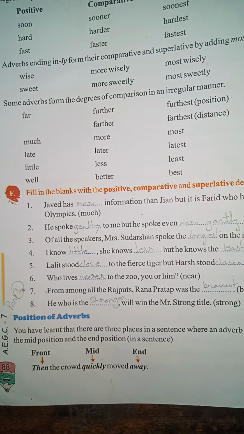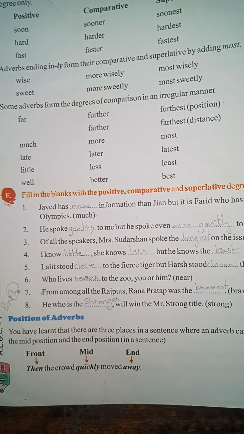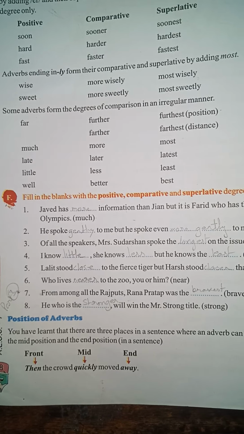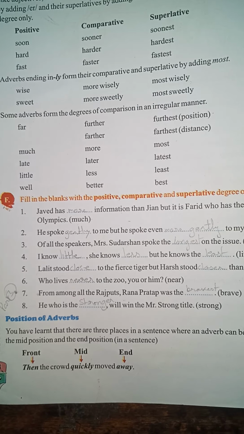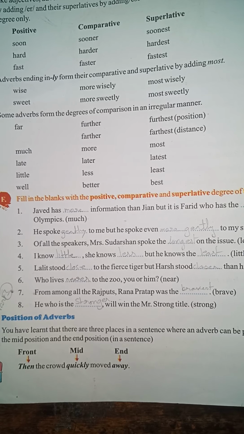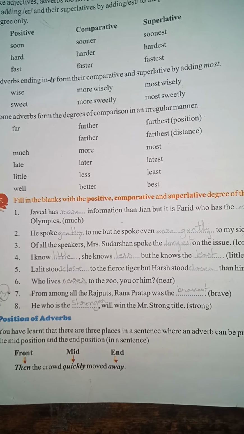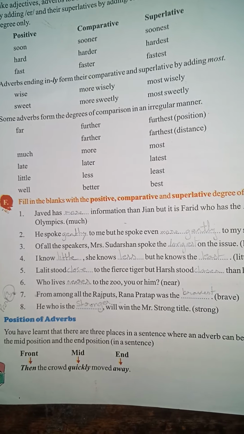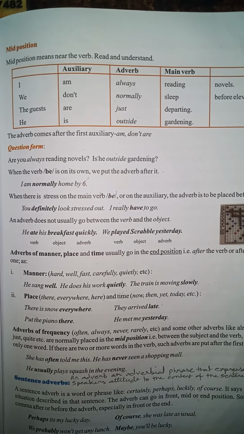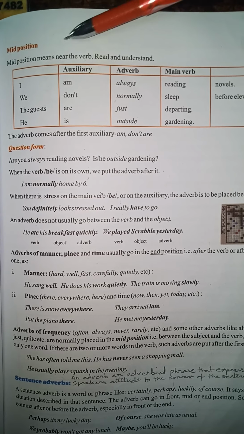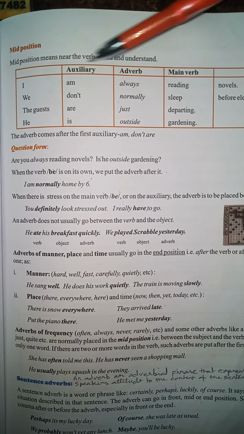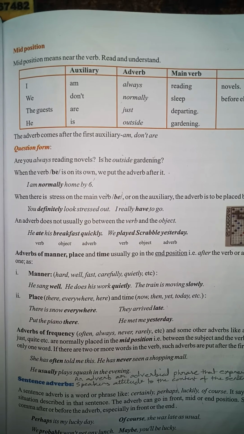If we see the example here, "Then the crowd quickly moved away." Here "then" is an adverb which is in the front position. "Quickly" is an adverb which is in the middle position, and "away" is an adverb that is in the end position. Now here they have explained how the mid position is used. Mid position means near the verb.